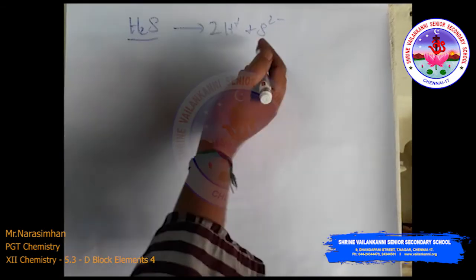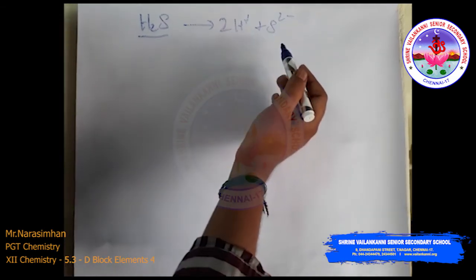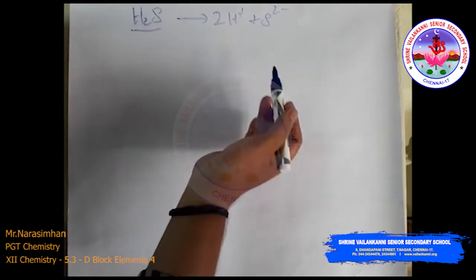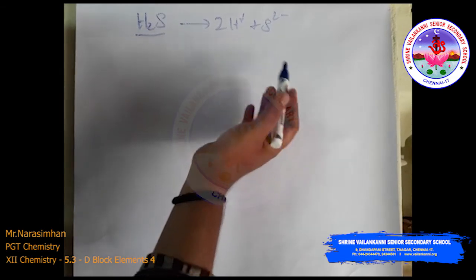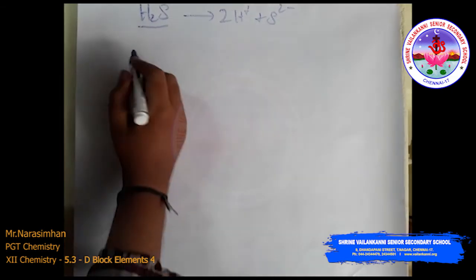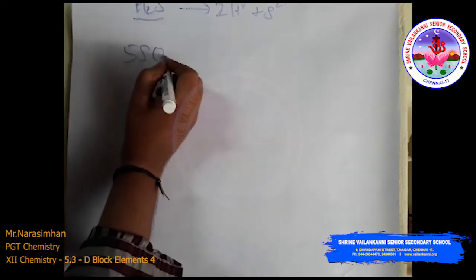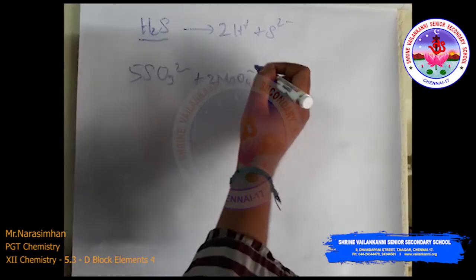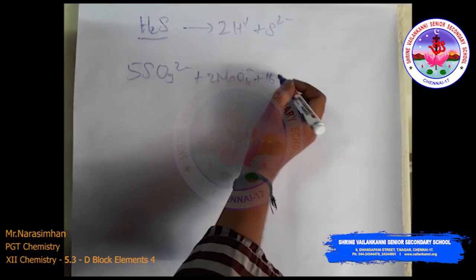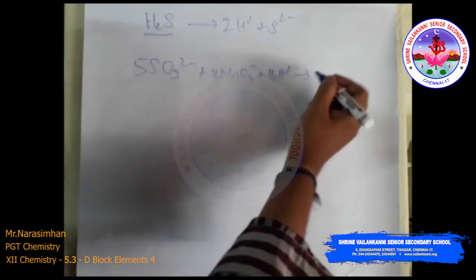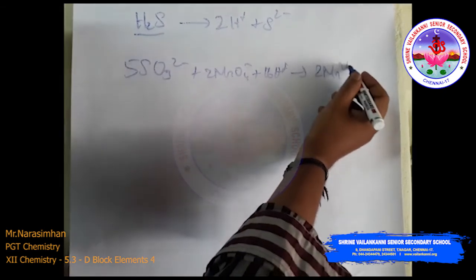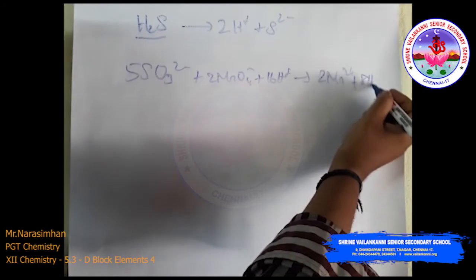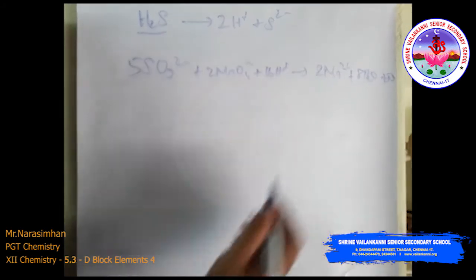Then sulfurous acid or sulfide is oxidized to sulfate or sulfuric acid. 5 moles of sulfide react with the potassium permanganate and 16 H plus, that is in the presence of acid, giving Mn2 plus and 8 H2O plus 5 moles of sulfur.